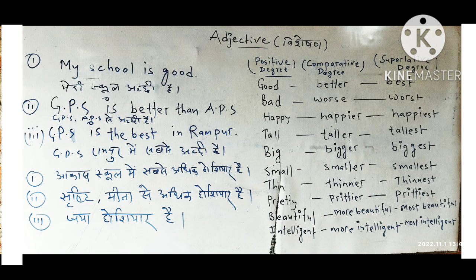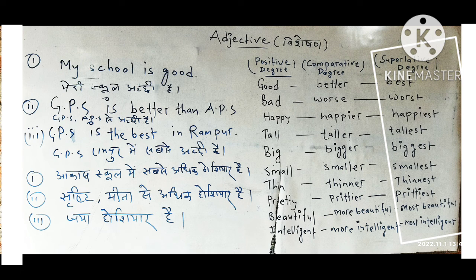Okay. So we use positive degree to talk about one person, one thing. If we are comparing two things, making a comparison between two things, we use comparative degree. Okay, and superlative is used to talk about one thing among many, more than two.